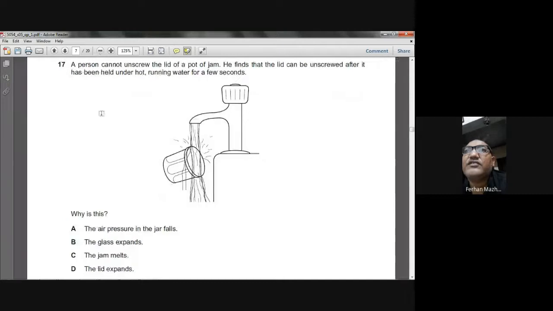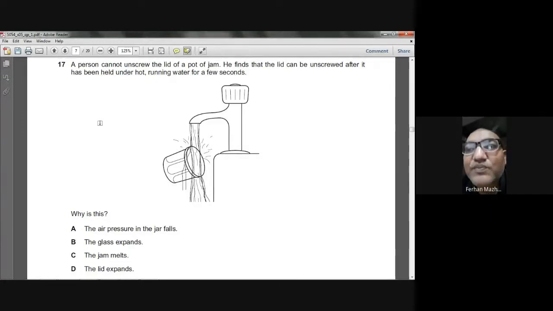A person cannot unscrew the lid of a pot of jam. He finds that the lid can be unscrewed after it has been held under hot running water for a few seconds. Why is this? You see, when you pour hot water on the metallic lid of the jam bottle, that lid will expand.